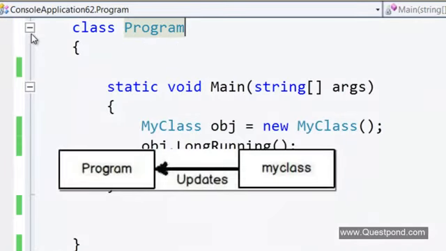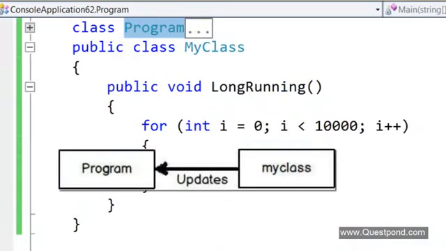Now let us say this first party, the program, wants to get informed which number is at this moment running in the for loop. So he wants to get updates live from this long running method.